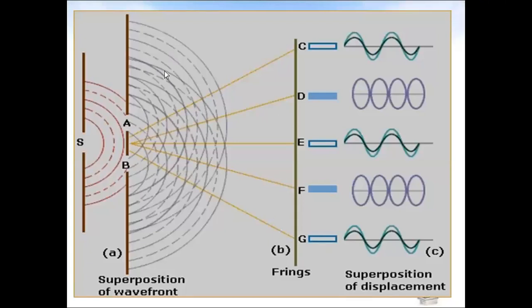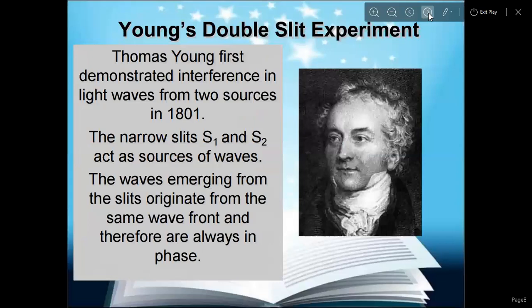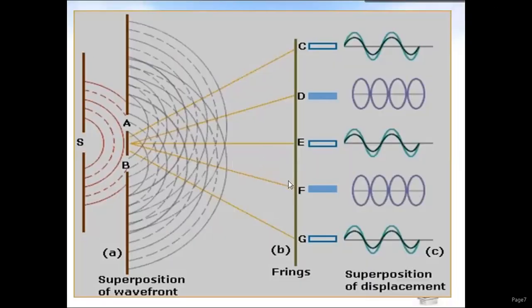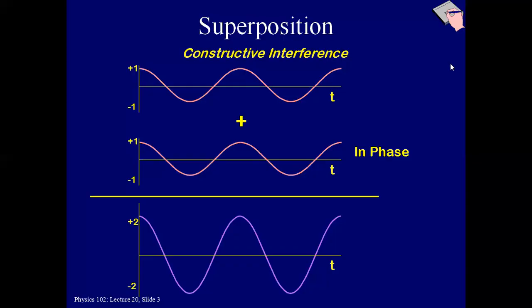This is the geometrical interpretation of superposition of waves. This is the geometrical interpretation of constructive interference. With respect to time t, the waves are in phase, and we get this one.